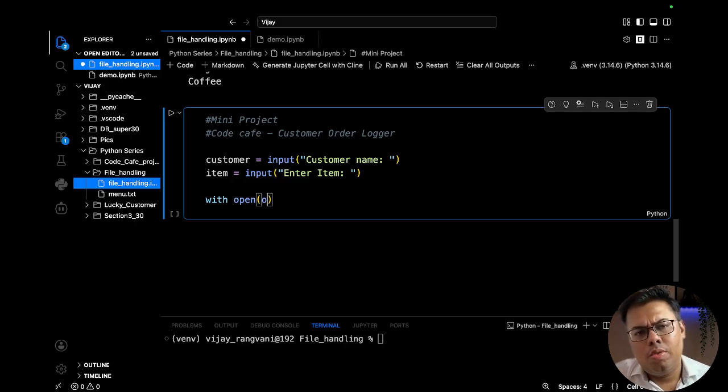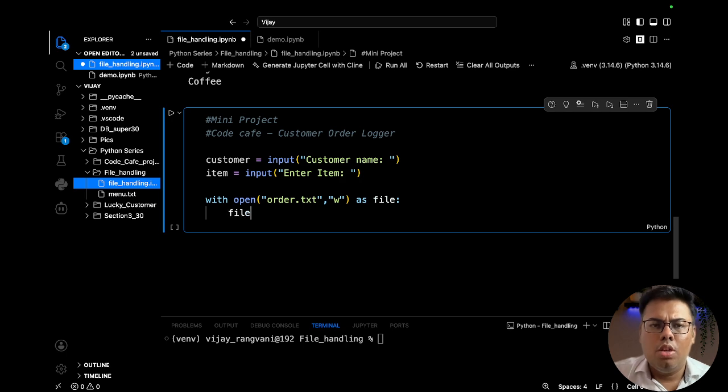Orders.txt, I forgot the double quotes, and that will be for the write operation, as we want to write the data we took from the customer into the file. So file.write.